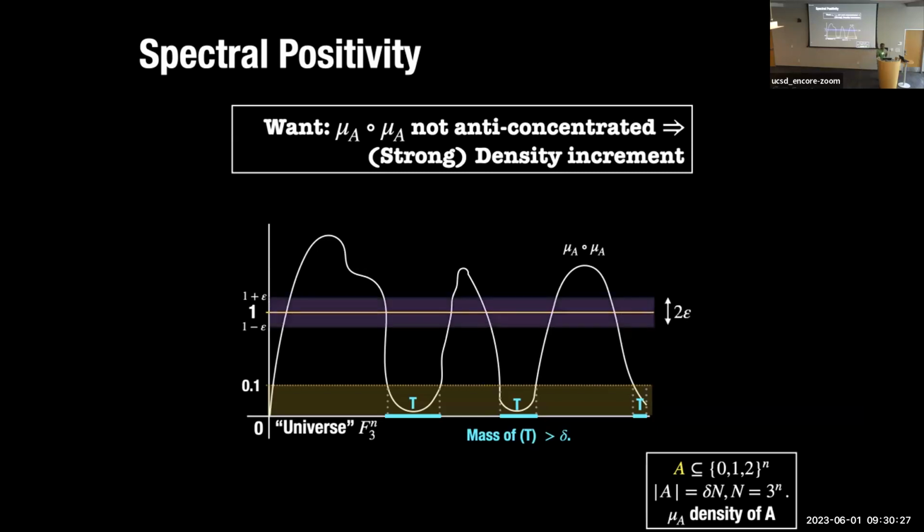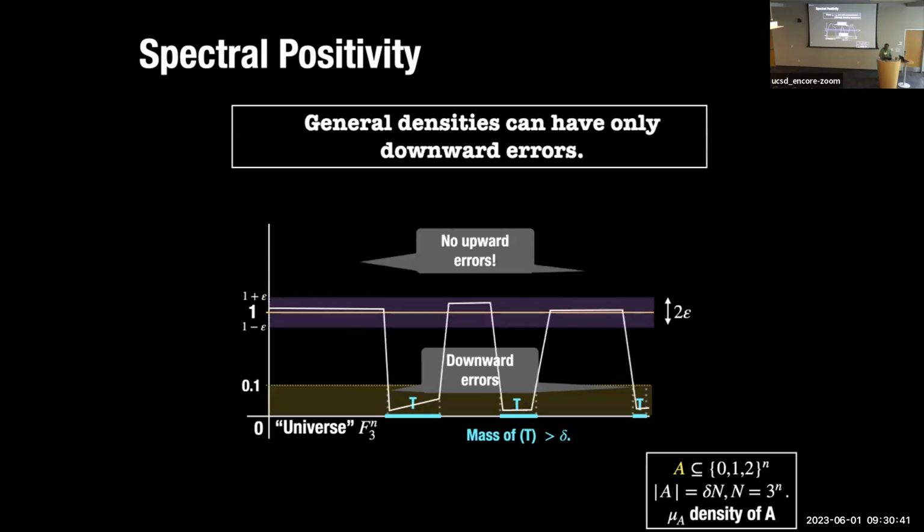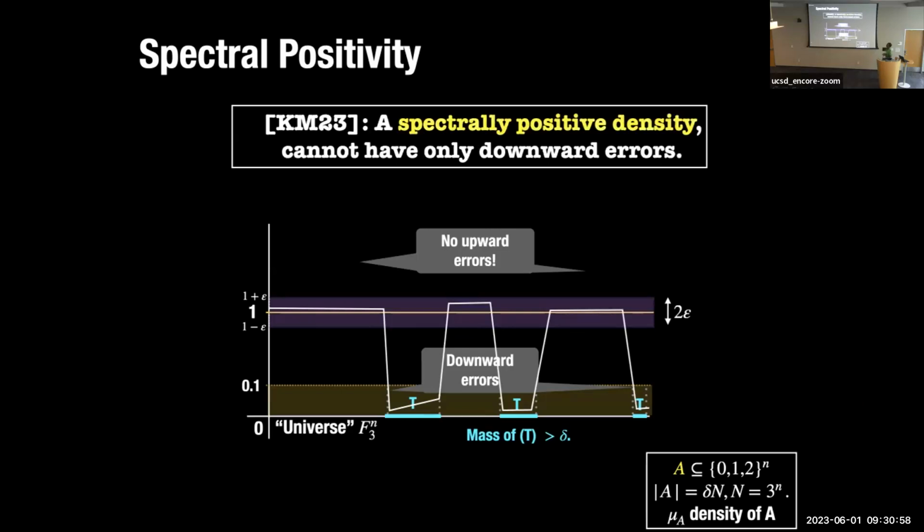For an arbitrary distribution, you can think of errors from the average value as upward errors or downward errors. Your average value is 1. Maybe I'm taking the value 0.1 too often. Maybe I'm taking the value 10 too often. Both are errors. And if you have an arbitrary distribution, you can have only downward errors with no upward errors whatsoever. Maybe your estimator is underestimating all the time and is overestimating only a tiny bit.